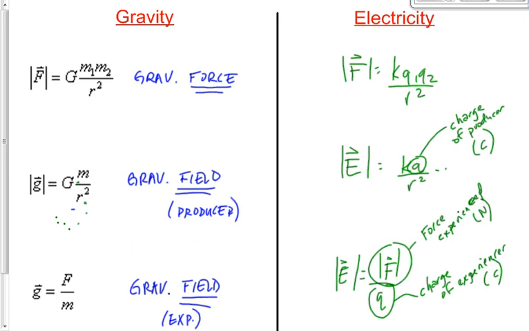So 3 new equations, but not really 3 new equations. 3 equations that work exactly the same way as you did in physics 20, except that you got a Q in there instead of an F. You got a K instead of otherwise the same.